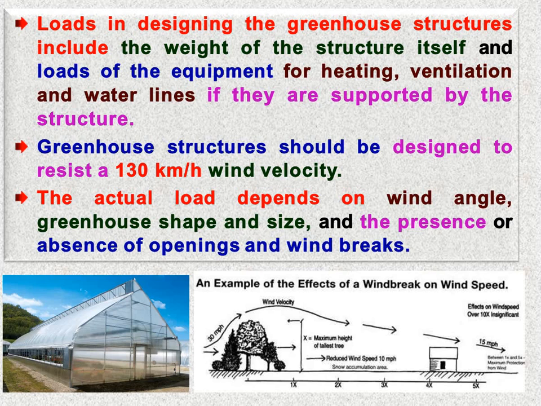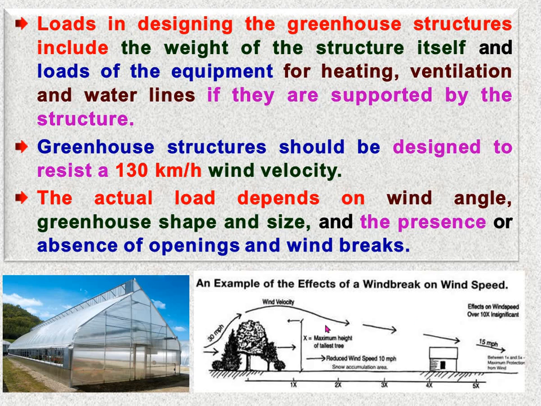The actual loads depend on wind angle, greenhouse shape and size, and the presence or absence of openings and windbreaks. Means actual load depends upon wind angle, which is the striking angle of wind to the greenhouse, then shape and size of the greenhouse, then presence or absence of the opening.